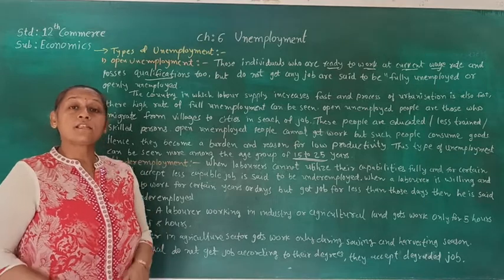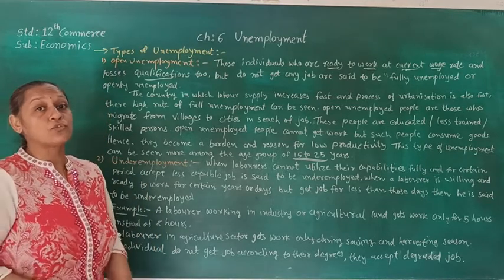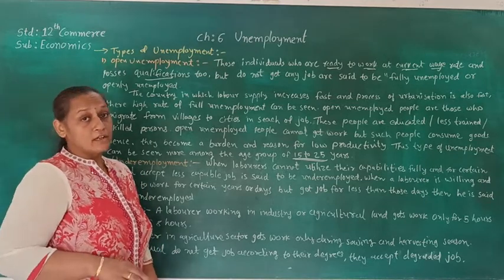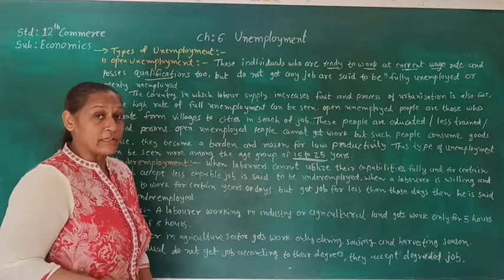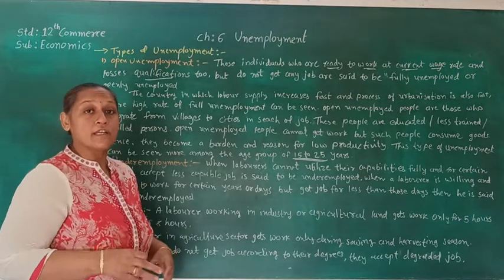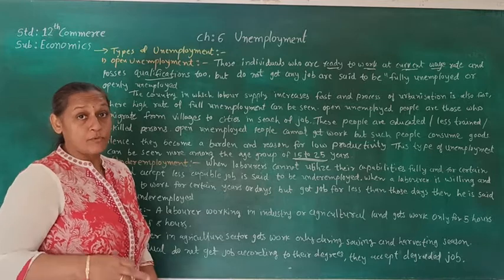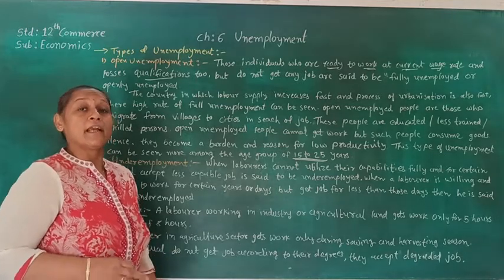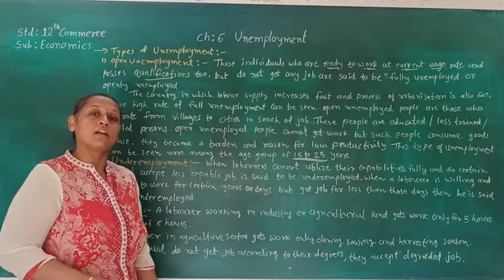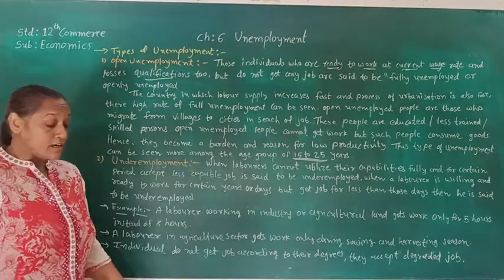So here the person is getting work, but he is supposed to work for 8 hours, but he is getting work for 5 hours. So he is said to be underemployed because he wanted to work for 8 hours, but he is getting work for less than that.